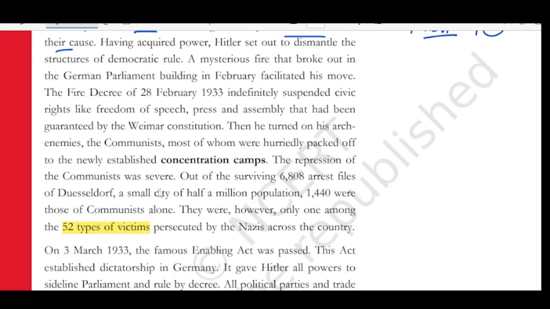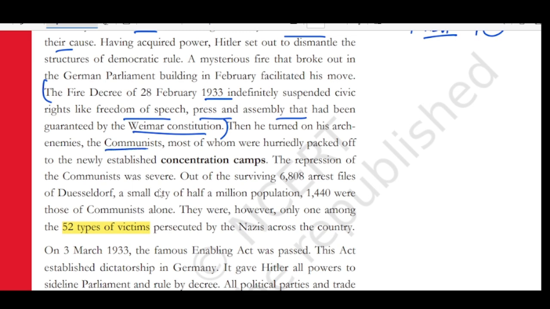Having acquired power, Hitler set out to dismantle the structures of democratic rule. A mysterious fire that broke out in the German parliament during February facilitated his move. The fire decree of 28th February 1933 indefinitely suspended civic rights like freedom of speech, press, and assembly that had been guaranteed by the Weimar Constitution. So here, by using a law, the fire decree, by emergency powers, he suspended the civic rights like freedom of speech, press and assembly that had been guaranteed by the Weimar Republic in their constitution.